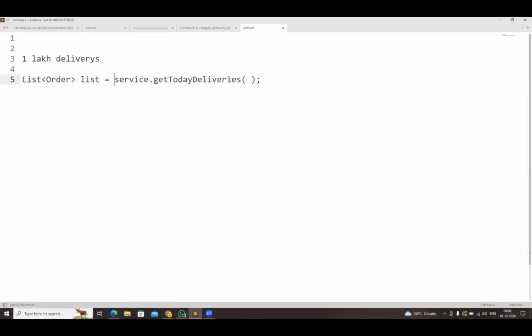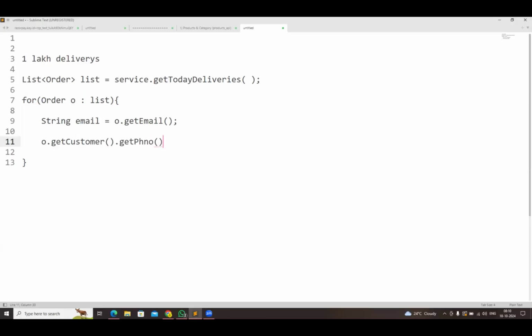Then on this list, he is taking a for loop, taking each order and iterating the list. From each order, he's getting the customer email, the email ID of the customer. Then he's getting order.getCustomer.getPhoneNumber, the customer phone number, which is a long value.